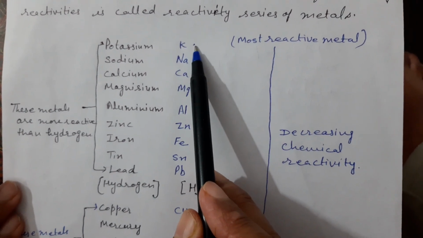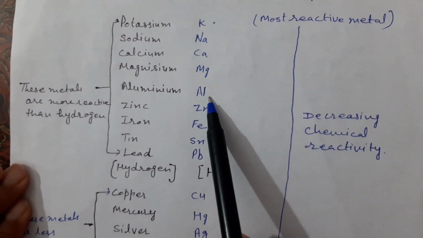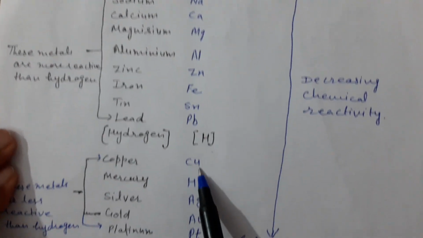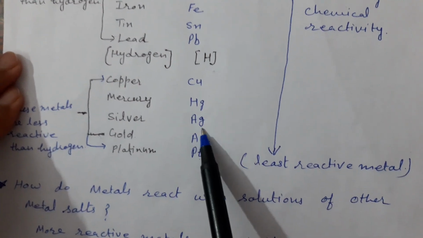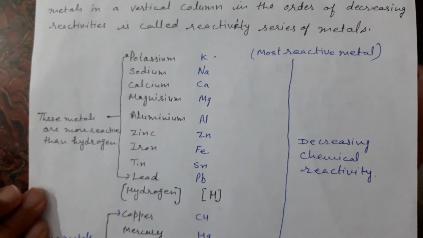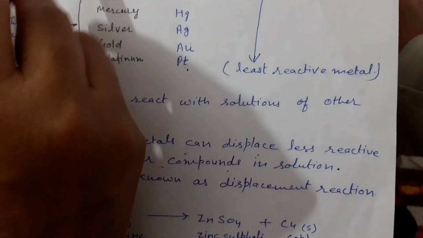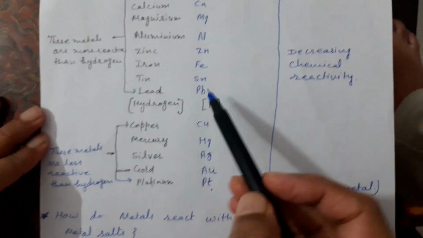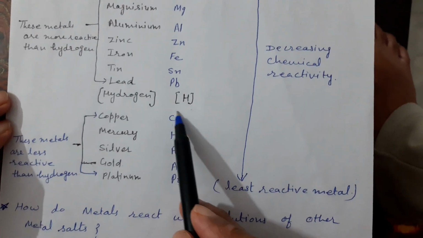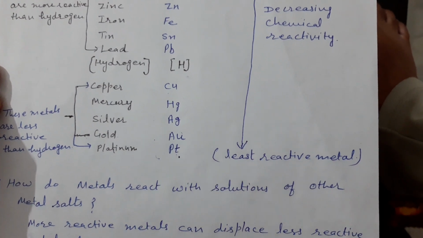Potassium is the most reactive metal, then sodium, calcium, magnesium, aluminium, zinc, iron, tin, lead and hydrogen, copper, mercury, Hg and silver, gold and platinum. You have to learn this series by the mnemonic. Least reactive at the bottom. These metals are more reactive than hydrogen because they are above hydrogen, and these metals are less reactive than hydrogen because they are below hydrogen.